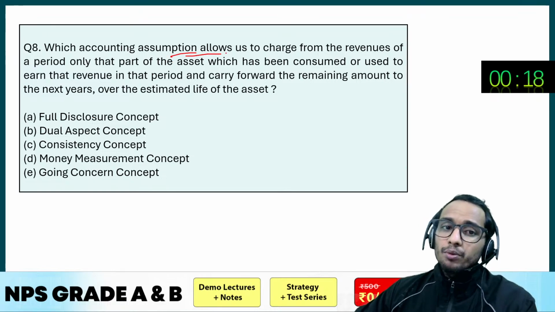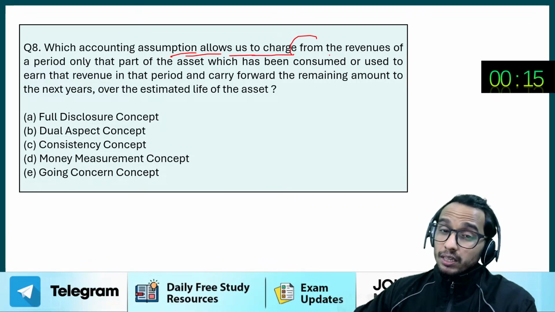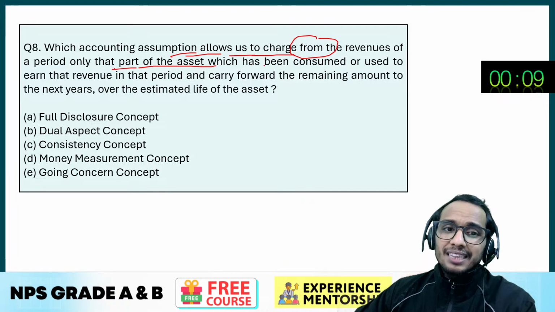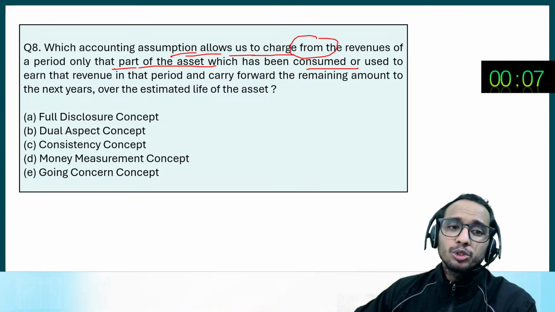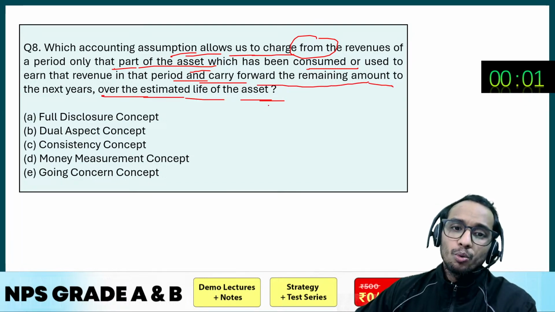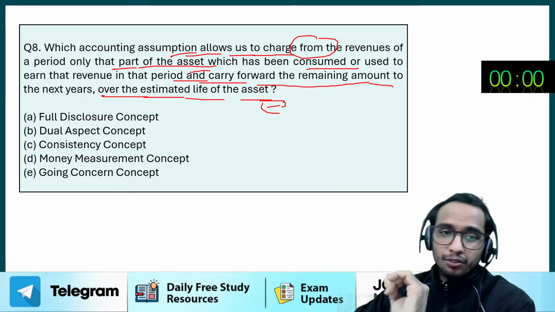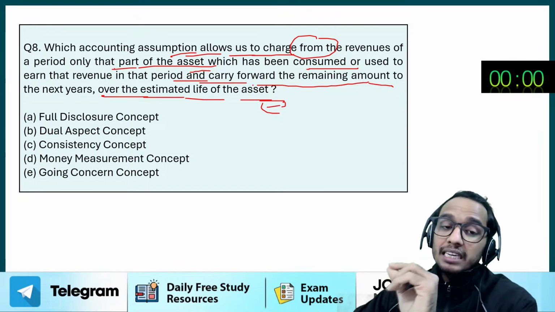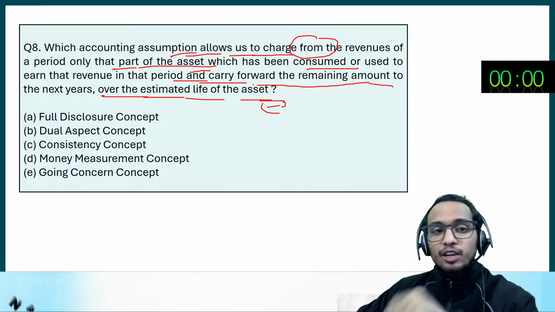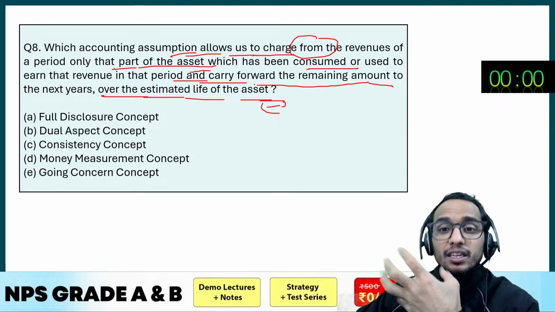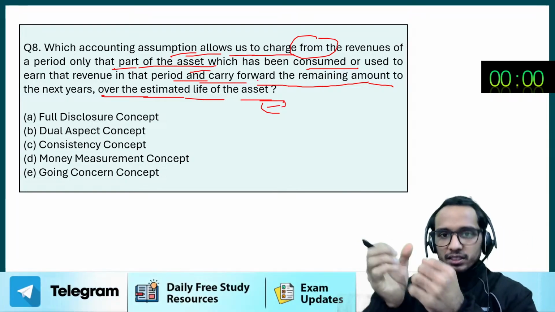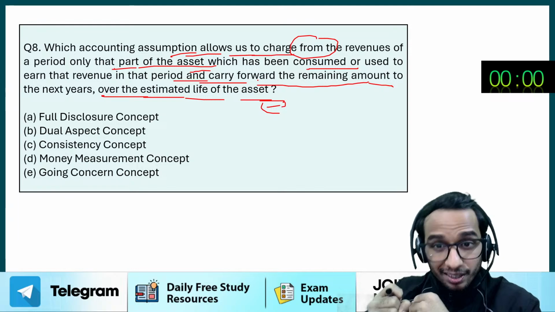Which accounting assumption allows us to charge from revenue of a period only that part of the asset which has been consumed or used to earn that revenue in the period and carry forward the remaining amount to the next year over the estimated life of the asset? Please understand this very carefully. Very good question. It says you have to identify the accounting assumption which allows you to charge to the revenue of the period only that part of the asset which has been consumed or used to earn that revenue in that period. Means you are earning certain revenue, right?